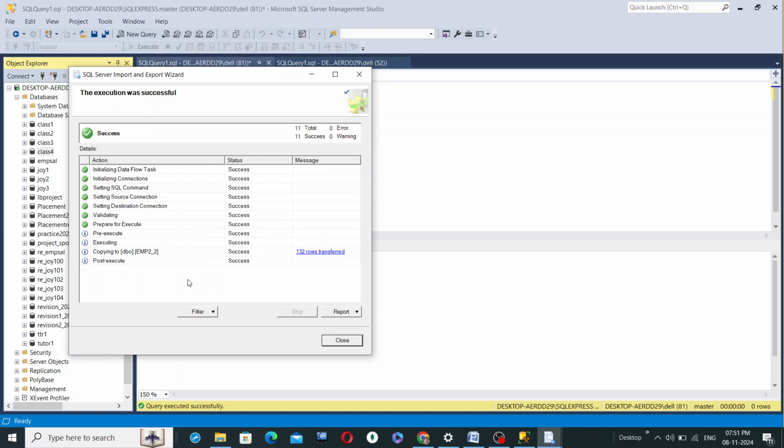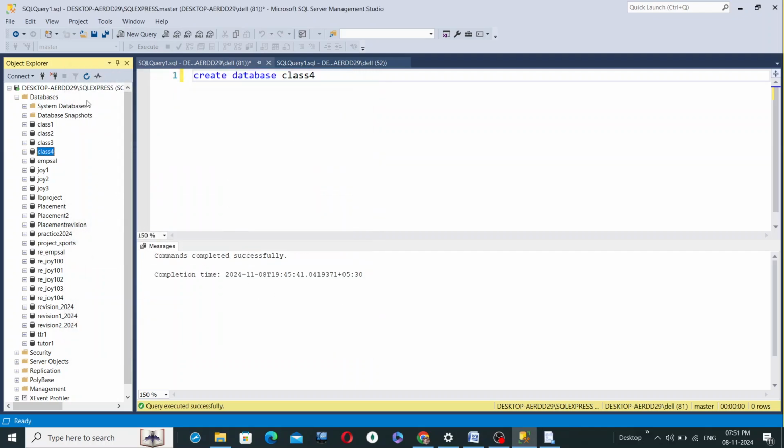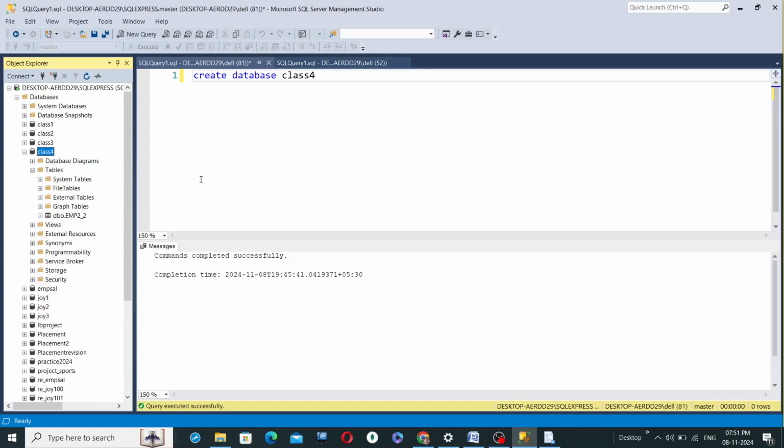And see, once these all have come up, then you can close this dialog box, and class 4 is being selected. Let it remain selected and hit the refresh button. Expand the class 4 database, go to tables, and under the tables of class 4 you see dbo.emp2_2. dbo means database object. This is the file that we just now imported, emp2_2, which has been imported and stored under this database class 4.